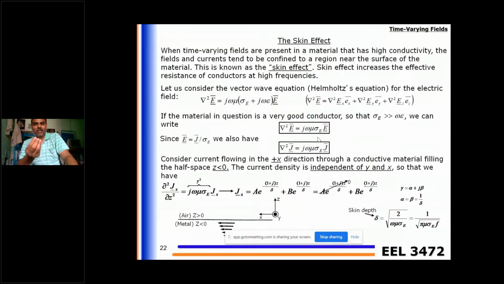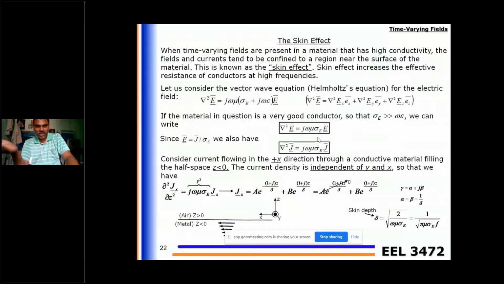Why? Because in a high conducting material, if you place a charge, that charge will disappear immediately and that charge will appear at the surface. That's why, once the time varying fields are present in the high conductivity material, whatever the fields and currents, they are always confined to the region near the surface of that material, which is nothing but called skin effect. So due to the skin effect, the effective resistance of those conductors will be high at higher frequencies.